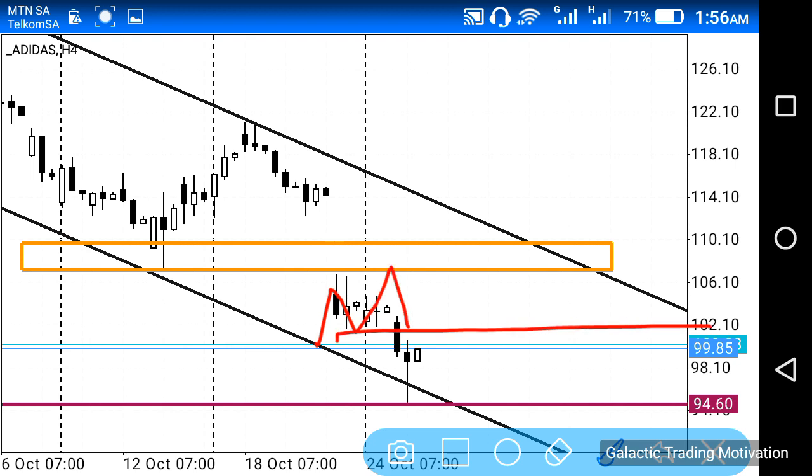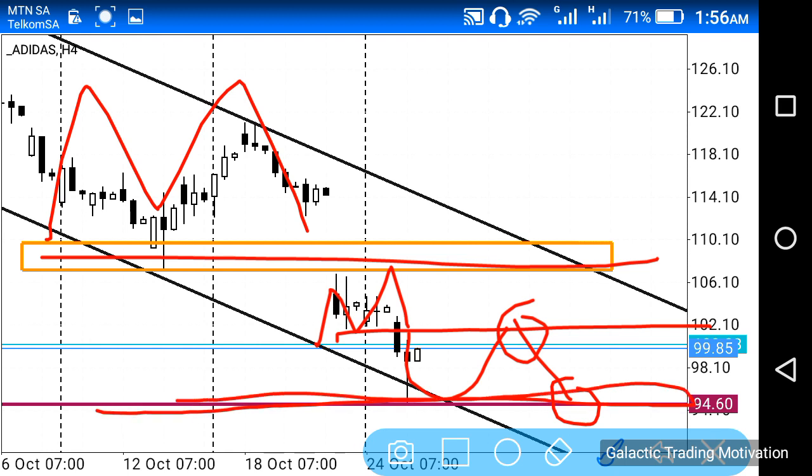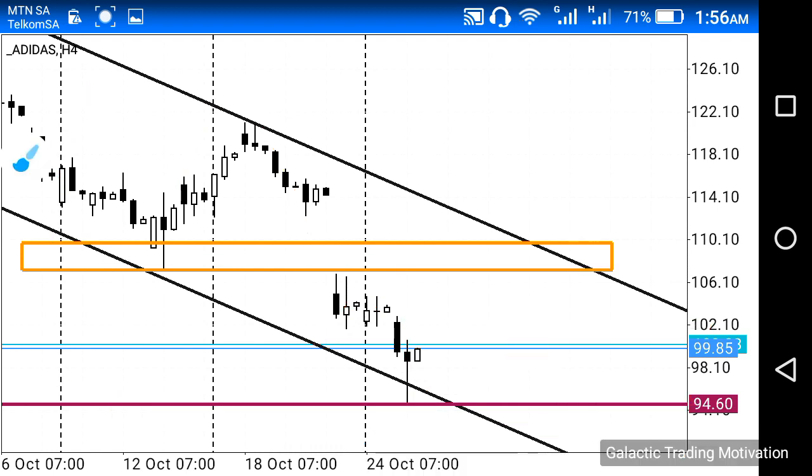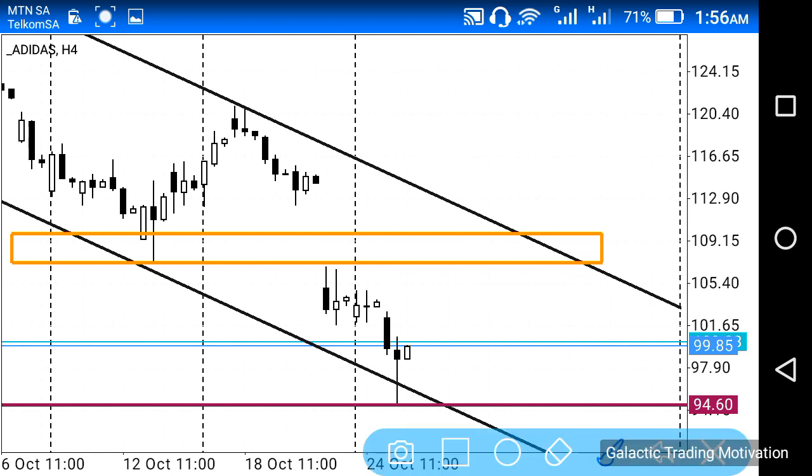So as much as we have this neckline of this bigger M structure, what may actually happen is price may head to this level again, and at this level is where it may push further down to this level, where we have this candlestick which represents liquidity. Let me just redraw that, because we have this M structure with a neckline over there.